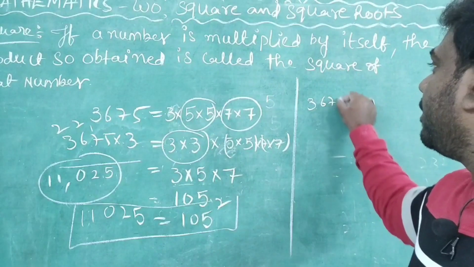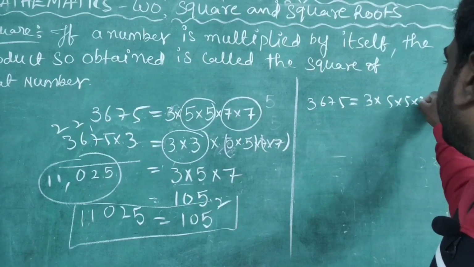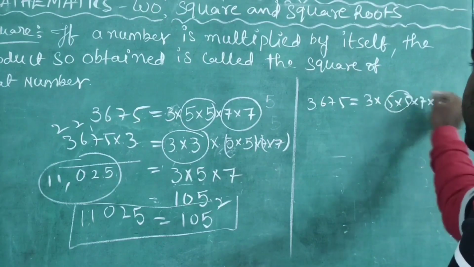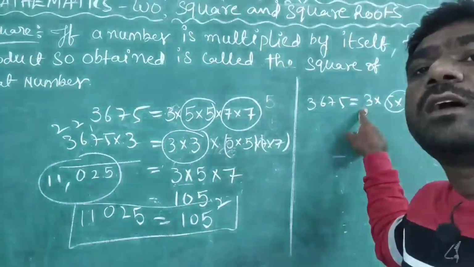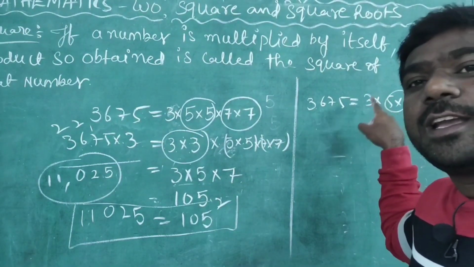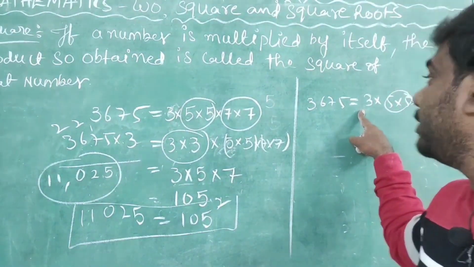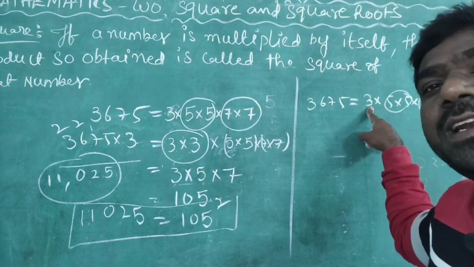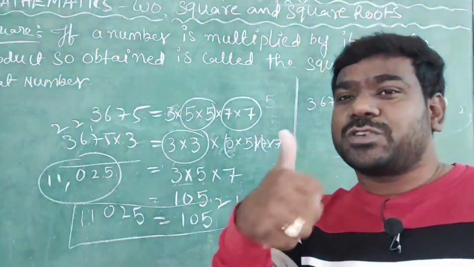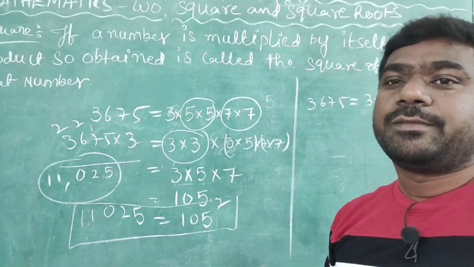3675 is equal to 3 into 5 into 5 into 7 into 7. Meaning this is the prime factorization of the number. I made pairs here, so only one 3 is there. I can't make a pair. Meaning if I eliminate this number, and eliminate is nothing but division by that number, whatever number we are going to eliminate, that number only we should divide both sides by. Then we will get the quotient. That quotient is a perfect square. Once again see here.